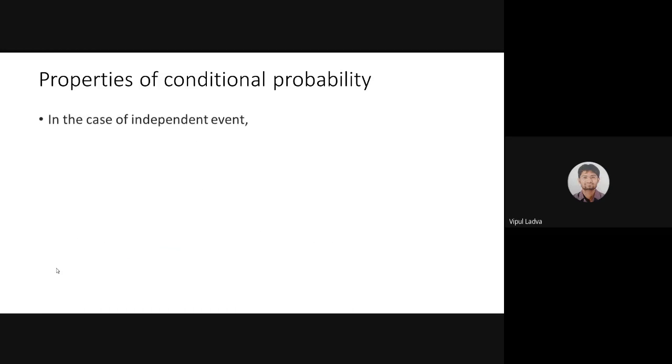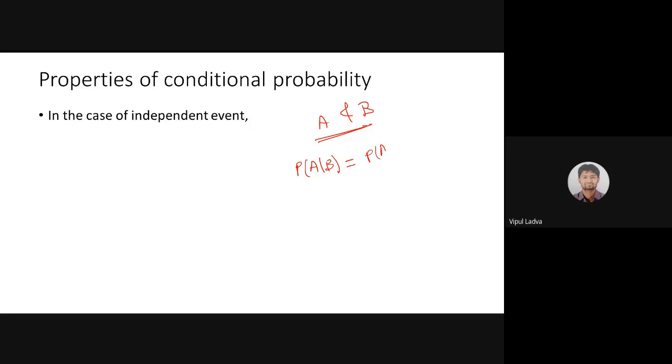Properties of conditional probability. In case of independent events: earlier, events A and B were dependent on each other. Now, if events A and B are not depending on each other, totally independent, then when I'm finding A over B, that means the probability of occurrence of event A under the condition B, A and B both are independent, then the occurrence of event B will not affect A. That means in such a case, I can write simply P of A. And P of B over A will be simply P of B. It is as simple as that, because A and B both are independent.